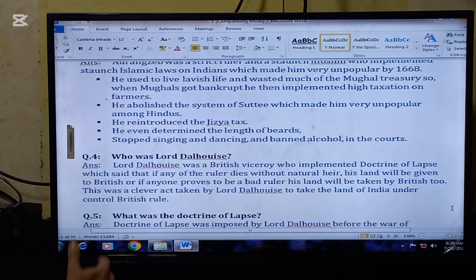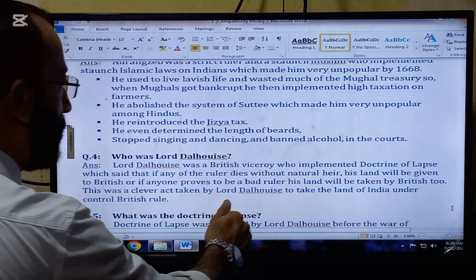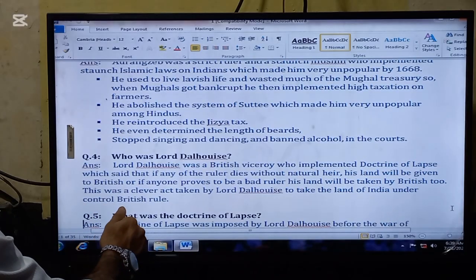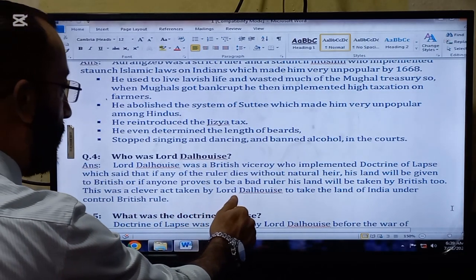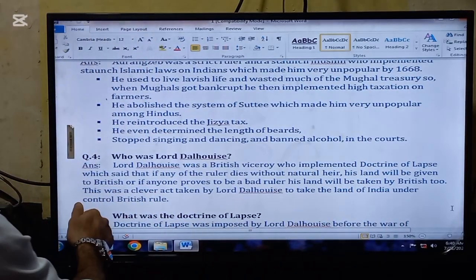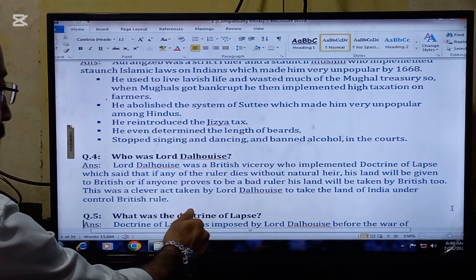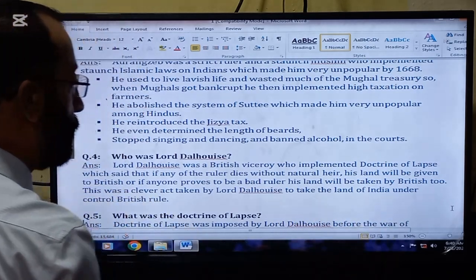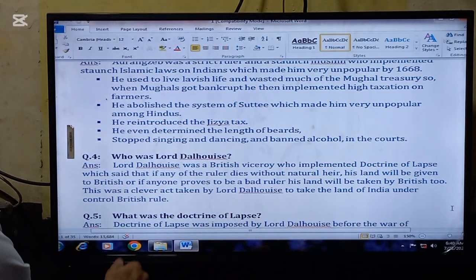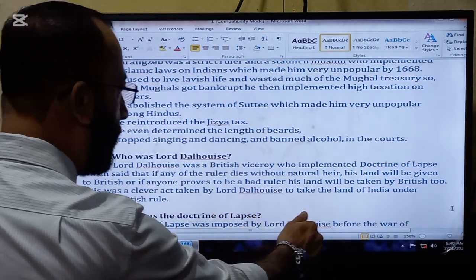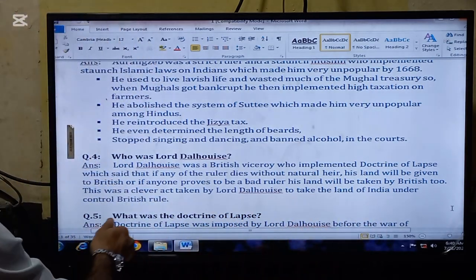The next question is, who was Lord Dalhousie? Lord Dalhousie was a British viceroy who implemented the doctrine of lapse, which said that if any of the rulers dies without a natural heir, his land will be given to the British, or if anyone proves to be a bad ruler, his land will be taken by the British too. So that was a very clever move. That was a clever act taken by Lord Dalhousie to take the land of India under British rule.